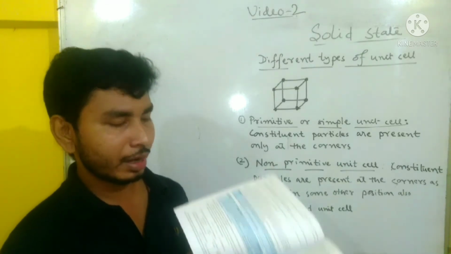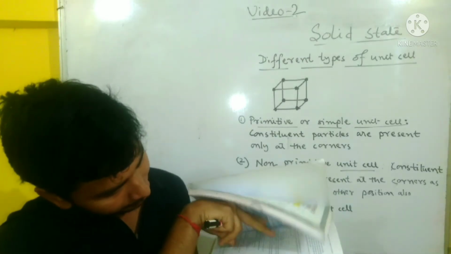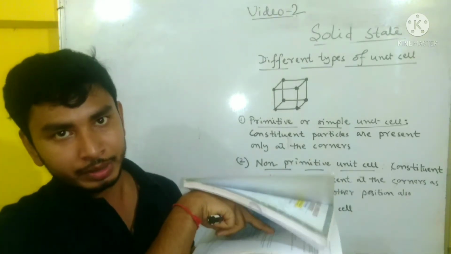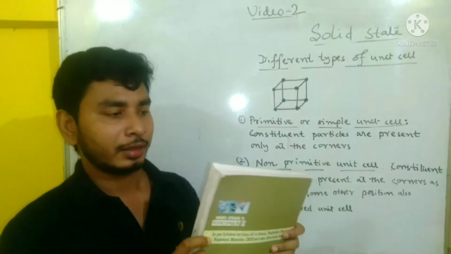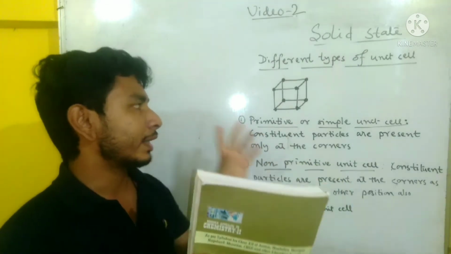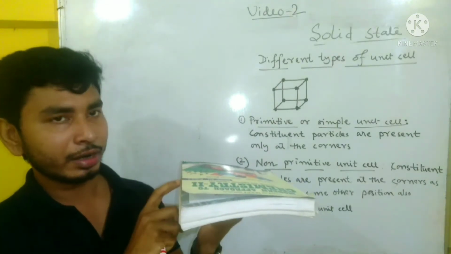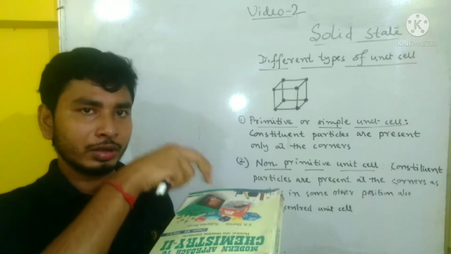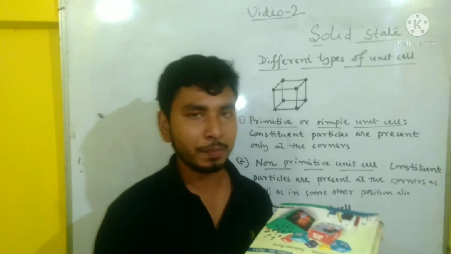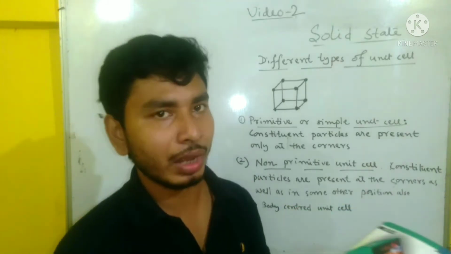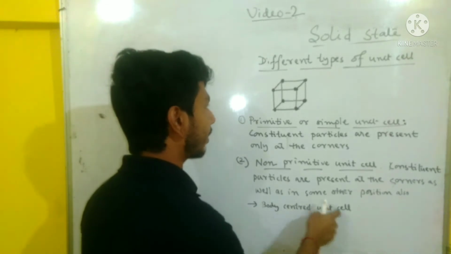So particles are present at the corners as well as at the center of the unit cell. So there are 8 particles at the 8 corners and also 1 particle at the center of the unit cell. This is called body centered unit cell.